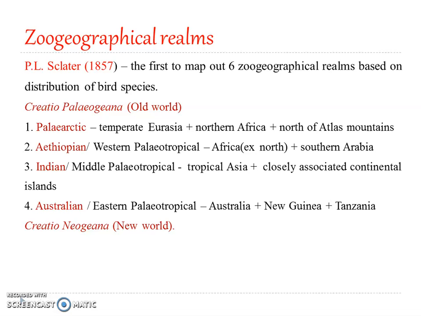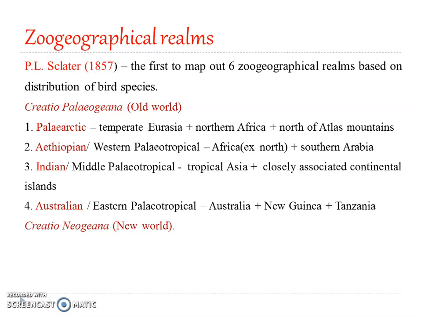Okay, Palearctic region, it included temperate Eurasia, that is temperate parts of Europe and Asia, then northern parts of Africa, north of Atlas Mountains. I hope you remember, it is in the Europe region. Okay, so north of Atlas Mountain. Then the Ethiopian region, it is otherwise referred to as the Western Paleotropical, and it includes Africa except the northern part, because the northern part of Africa was included under Palearctic. So Africa, then Southern Arabia. So these included the Ethiopian region.